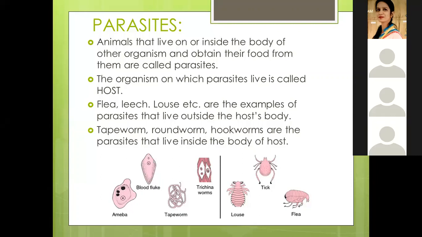Animals that live on or inside the body of other organisms and obtain their food from them are called parasites. Now explain in your own language. What are parasites? What did you understand from reading? Animals that live inside the earth. We all live on the earth. If they live inside the earth, they are parasites. Which animals live inside the earth and never come out? Mouse. The mouse never comes out.